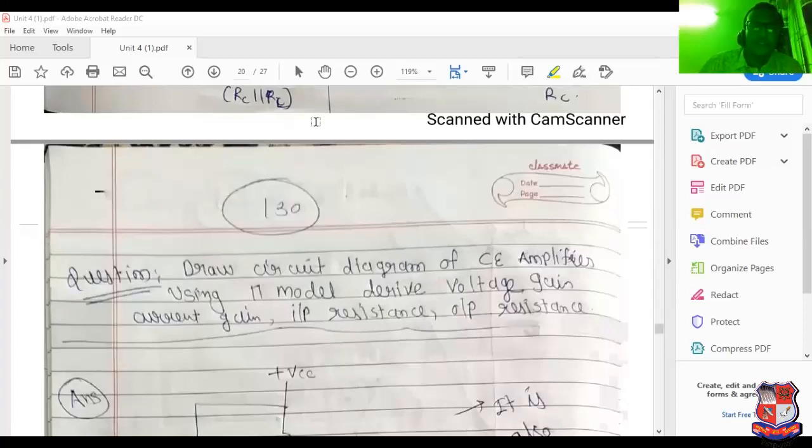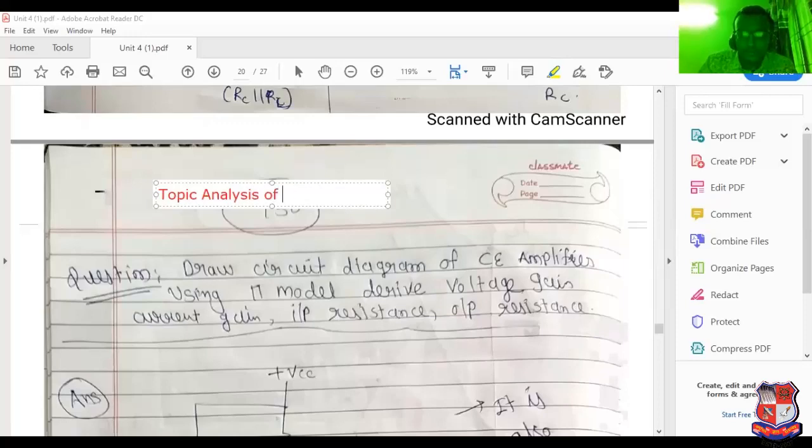The next point, which is the most important point according to the MCQ, is the topic: analysis of the common emitter amplifier.